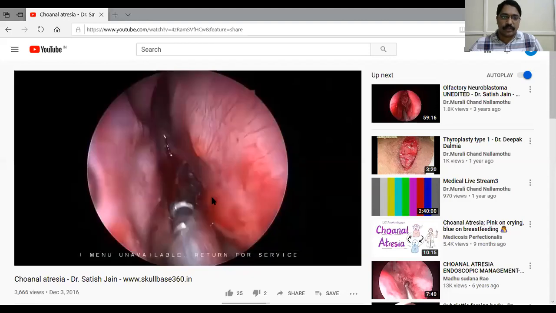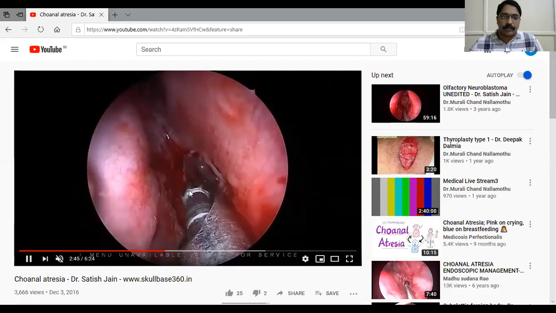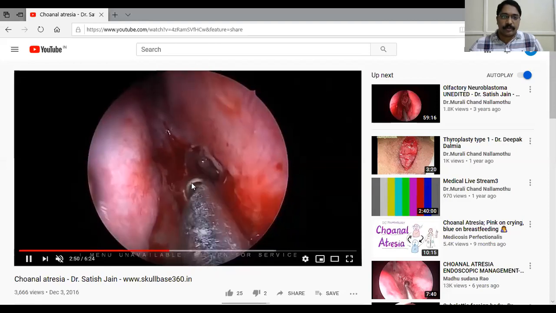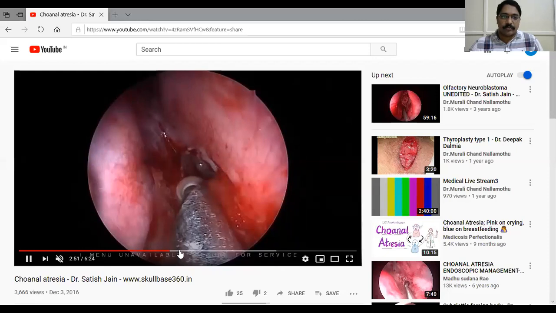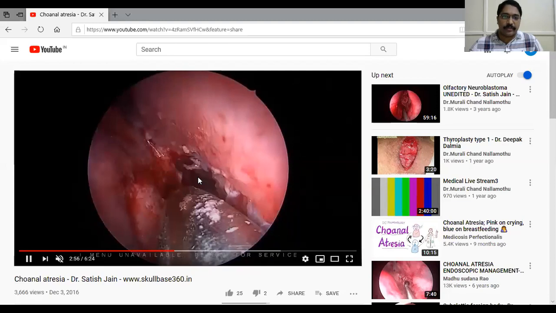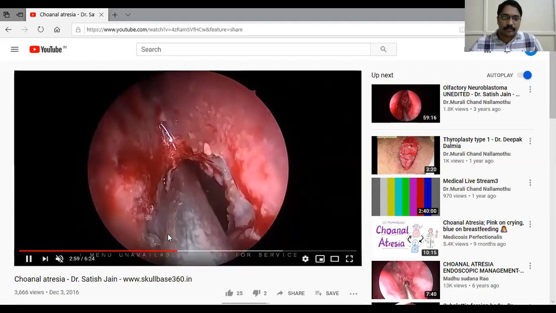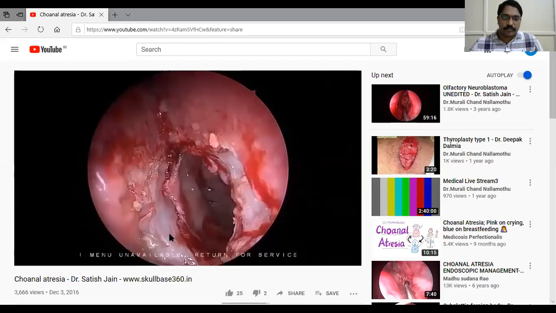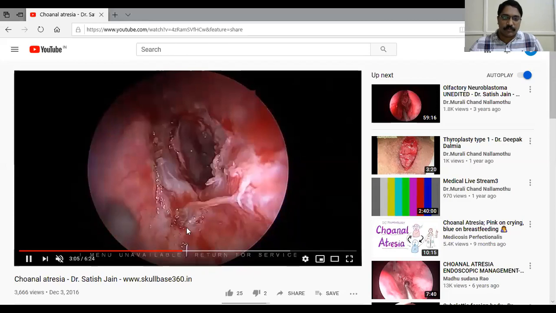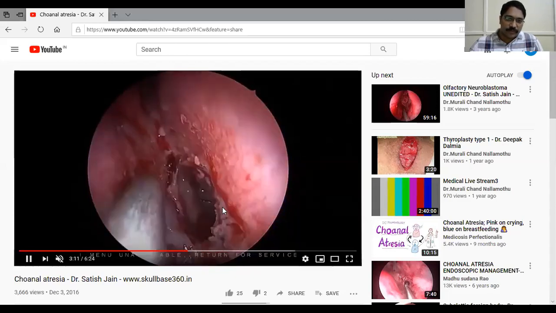See, this is the drill, micro drill. Procedure being done. Removing the bony part of the choanal atretic plate. You can see here, you can see this one, Vomer. This is the Vomer.